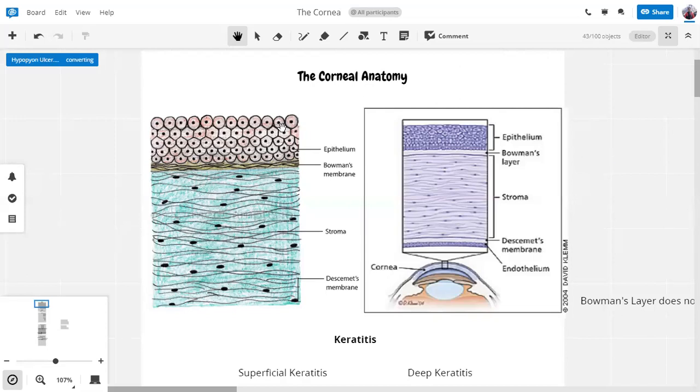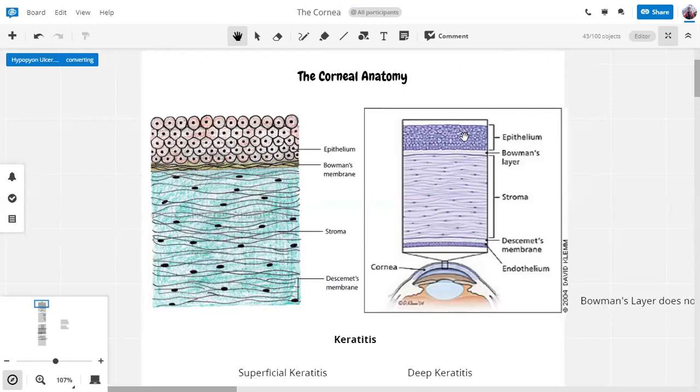One is the epithelium, or what is exposed to the outside surface. Then we have a stroma. Then we have the endothelium, separated from the stroma by Descemet's membrane. So there are two epithelial types, squamous epithelial or different types.